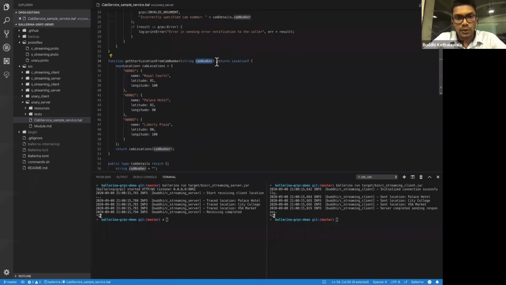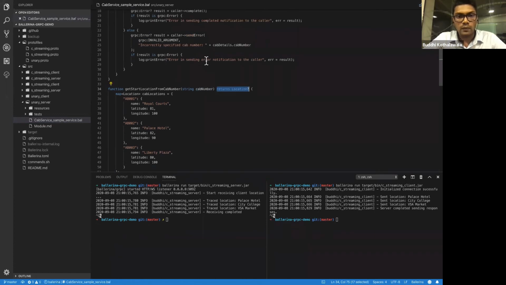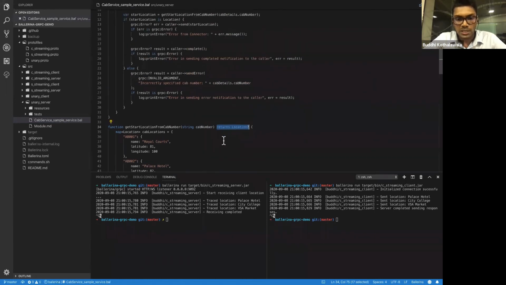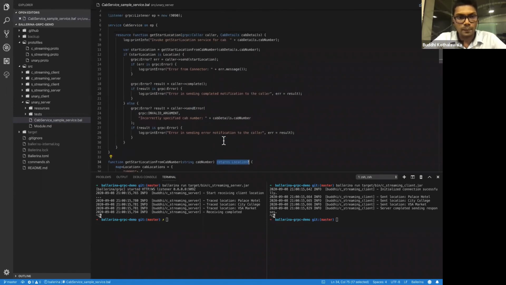Here I want to point this out. It returns location with a question mark, which means location or null. If the user specified a cab number that is not available in this map, it will simply return a null value. That's why we specify here that it returns location or null.